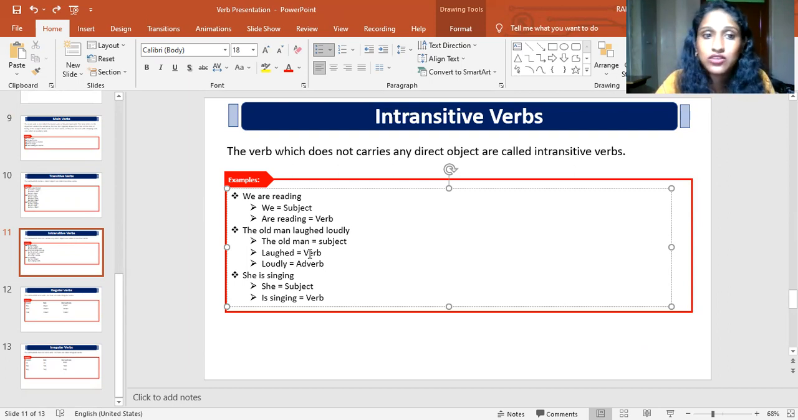She is singing. As I told for the first example, there is no object in the sentence, even though the sentence is completed. She is the subject, is singing is a verb. Even though there is no object in the sentence, there is a complete sentence formation. So this is what an intransitive verb is.